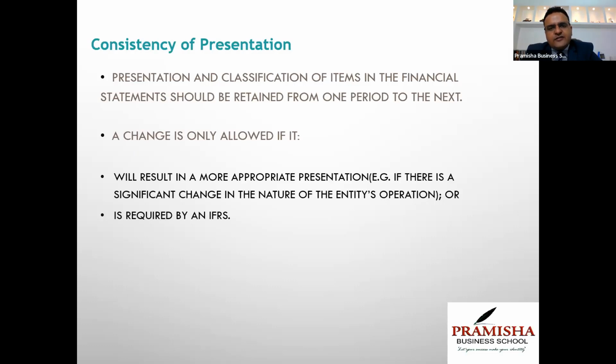When we are presenting consolidated financial statements, if the period is 3 months or less, there is a deviation allowed. You can extrapolate or interpolate the financial statements and you can present consolidated financial statements if you do not have the results for a complete 12-month period or of the same period. You can use those small-period financial statements if the period is 3 months or less. You're allowed to consolidate. That we'll discuss in detail when I'm discussing consolidated financial statements. Comparative information is mandatory: along with the current year, comparative is mandatory.